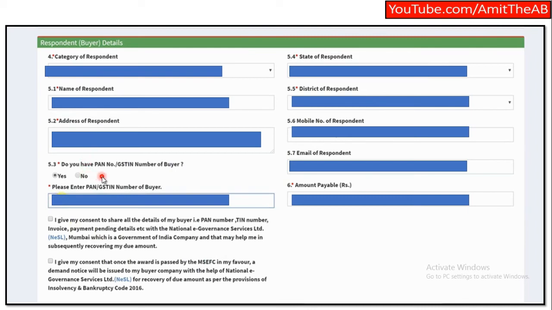Name of the respondent, address. Do you have the PAN number, GST number of the buyer? If you have it, you select yes or no and alternately provide the same. Next is state, district, mobile number, email ID of the respondent, and the amount payable, which is the outstanding amount. And you have to give the consent, click on yes and yes. So this all would be the details of the buyer.